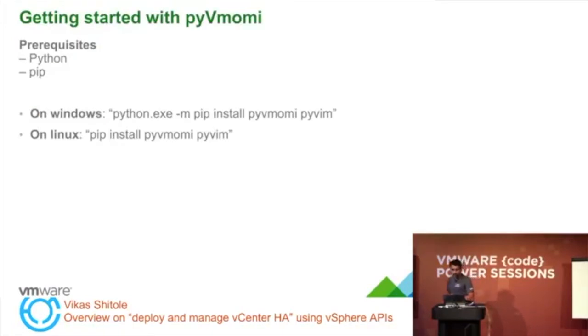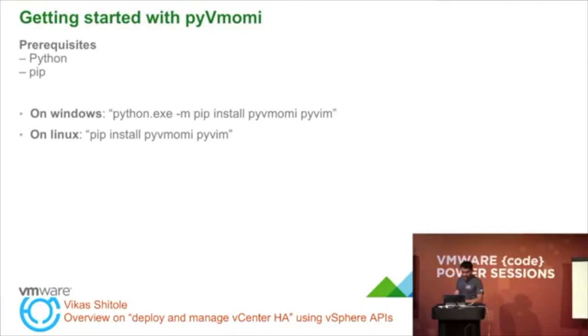So let's talk about how to get started with PyVMOMI. PyVMOMI can be installed on any operating system. What you need is Python installed. Once you install Python, you'll probably get the latest version of pip based on the version of the OS that you have installed. And if you are installing PyVMOMI on Windows, you just have to run one command. This is the command. And on Linux, you can just run the same command. So you can see very quickly you can set up the PyVMOMI environment.